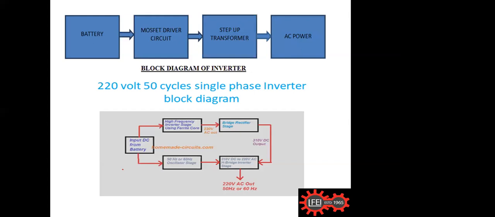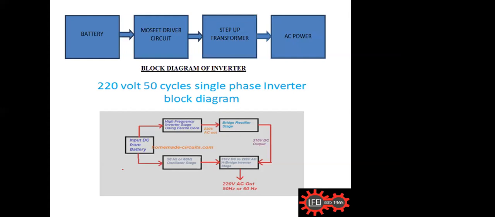And the advantage of using high frequency is that the size can be reduced to a great extent compared to other power supplies. So with this high frequency inverter we get high frequency AC, and again we rectify it.